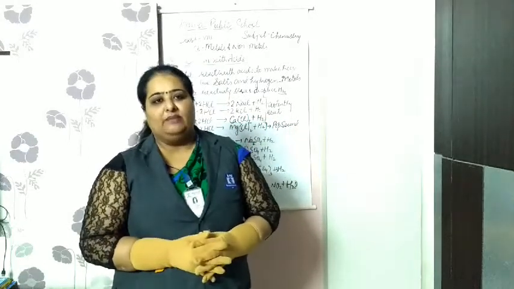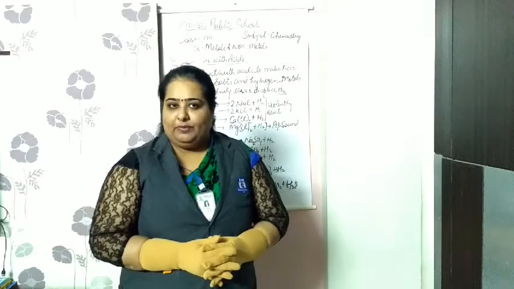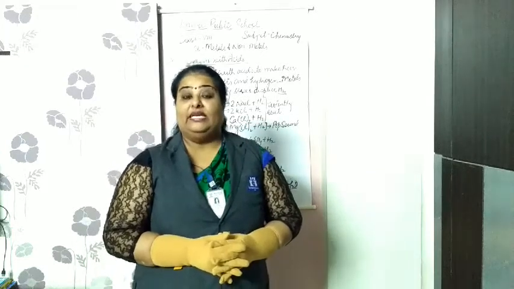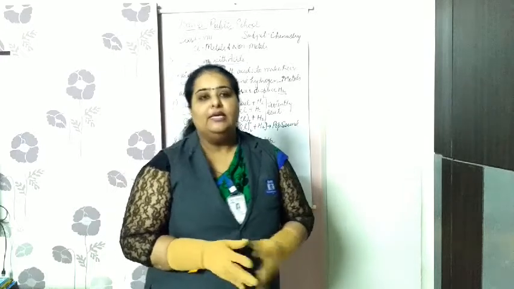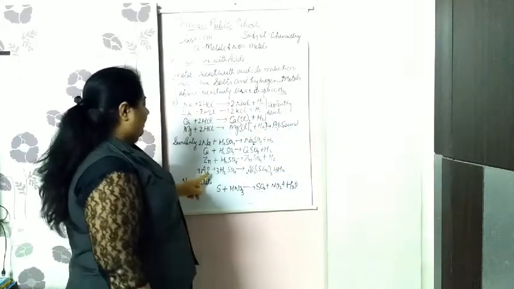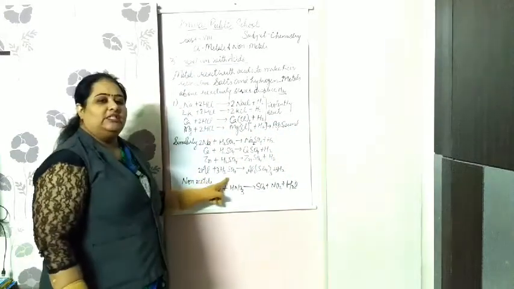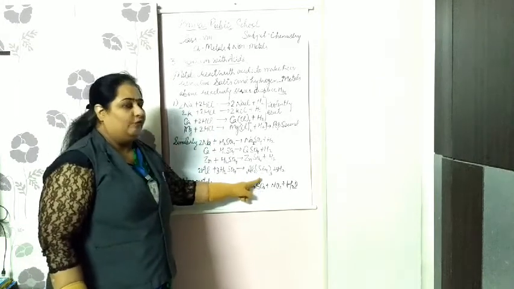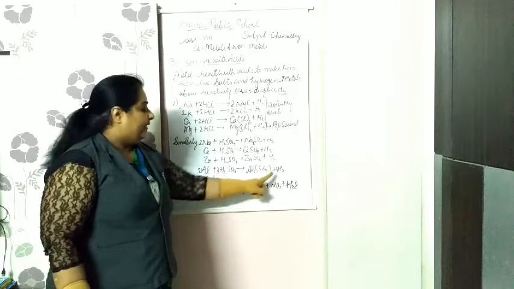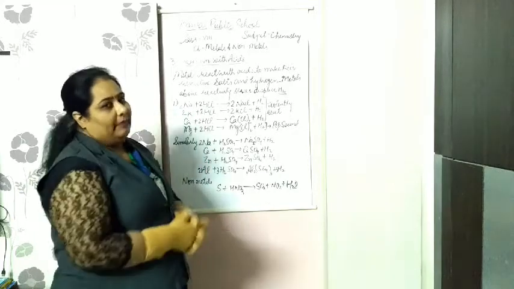It will be extremely hot. We have not kept it on the flame, but even then it is hot because the reaction is highly exothermic in nature. So aluminium also reacts with the sulfuric acid to make Al2(SO4)3, the formula for aluminium sulfate, and hydrogen gas is produced.